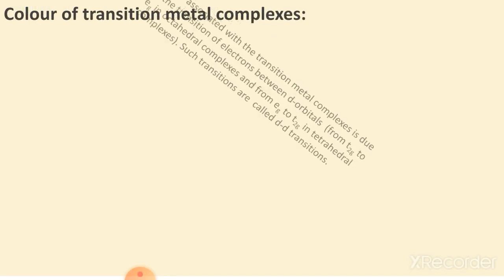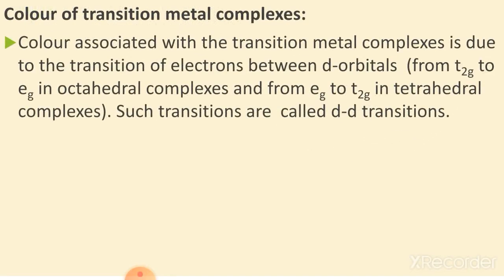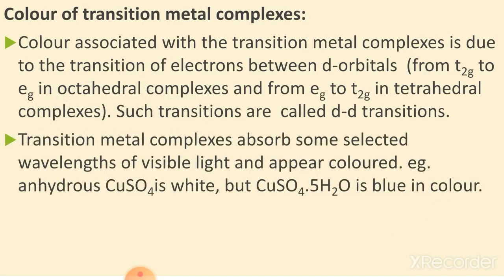Next point, students: the color of transition metal complexes. I told you this in the d block elements, that is unit 7. The color associated with transition metal complexes is due to the transition of electrons between d orbitals, that is from t2g to eg in octahedral complexes and from eg to t2g in tetrahedral complexes. Such transitions are basically known as d-d transitions. Next, the transition metal complexes absorb some selected wavelengths of visible light and appear colored.